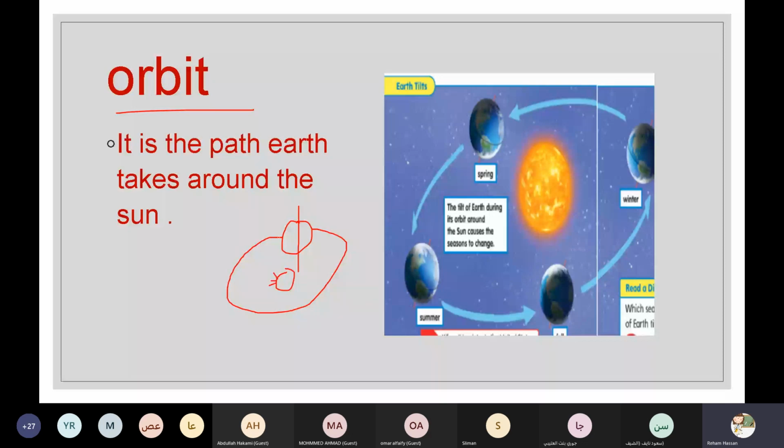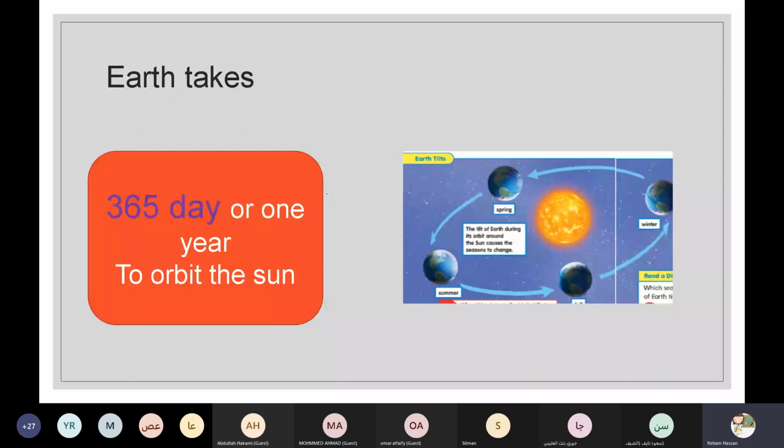The Earth takes 1 year to orbit the Sun. 365 days, equal to 1 year, to orbit the Sun.